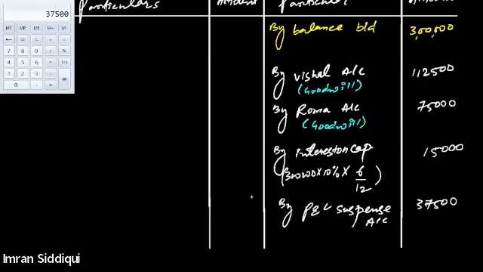Basically, if one of the partners dies after the formation of the books of account, generally books of account is made only after the 31st of March. So if any partner died after the closing, after the 31st of March, then books of account is prepared. And since the books of account is already prepared, then we can simply debit the P&L appropriation account.